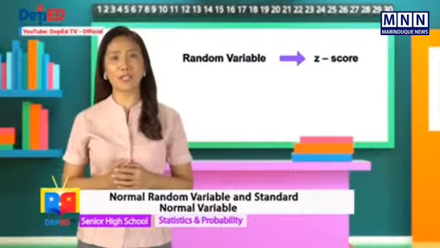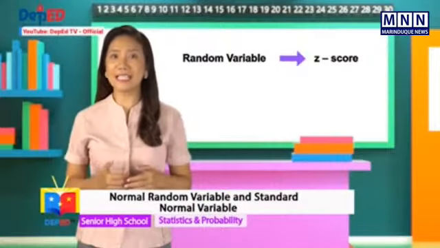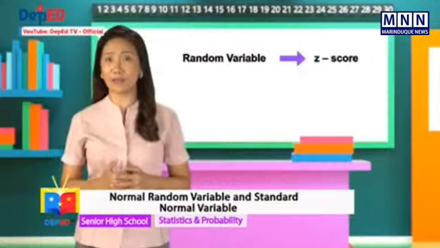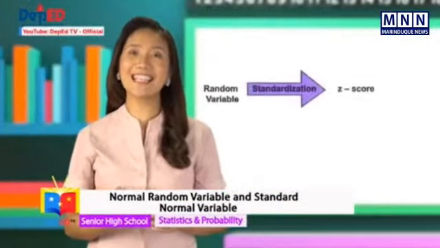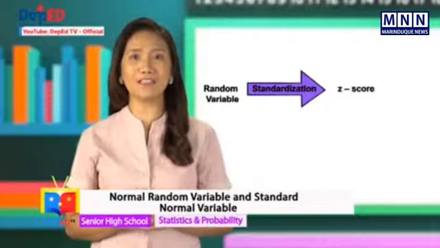In solving real-life problems involving the normal curve, it is particularly important to convert a random variable to standard normal variable or z-score. This procedure is known as standardizing or standardization of random variable, where a standardized value is called a z-score. A z-score is a measure of the number of standard deviation a particular data value is away from the mean.